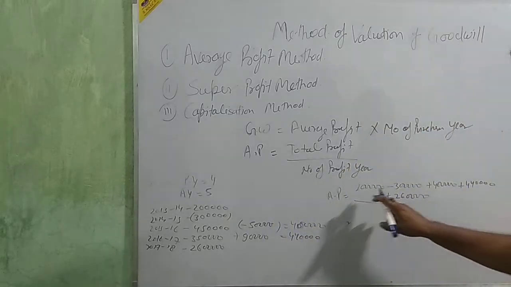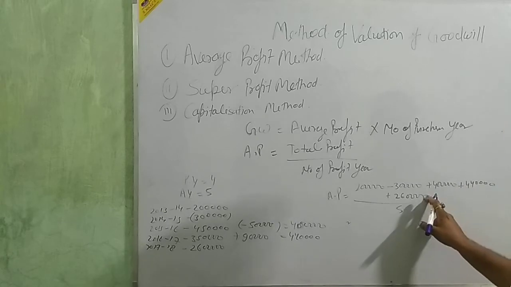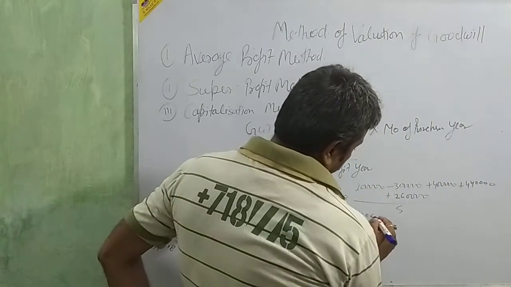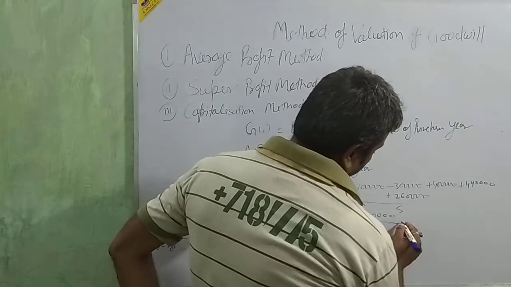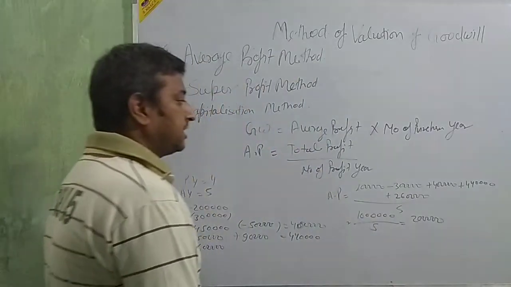It means 2 lakh, 4 lakh, 6 lakh, 10 lakh, 13 lakh, minus 3 lakh, is 10 lakh upon 5. It means 2 lakh. The average profit is 2 lakh.